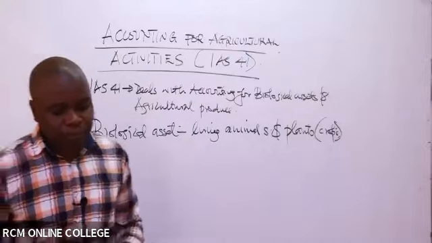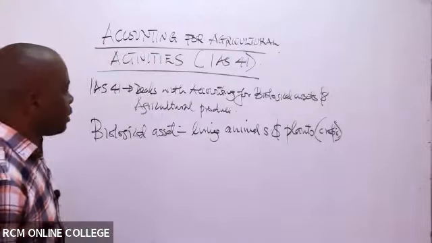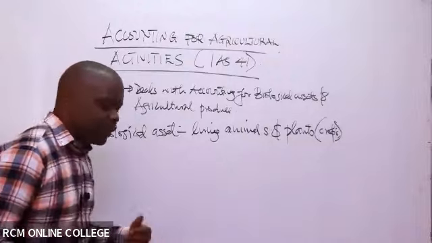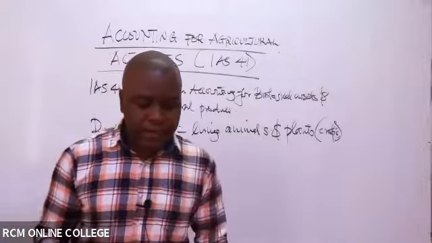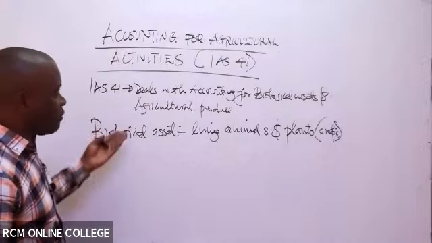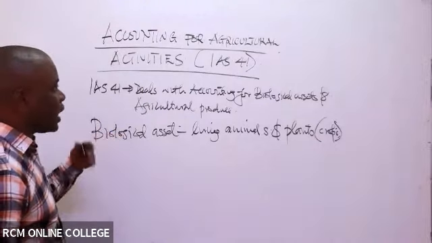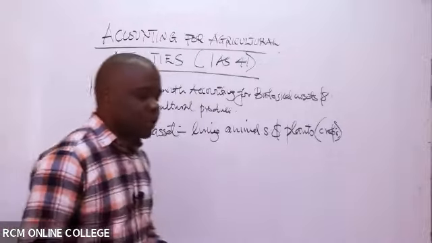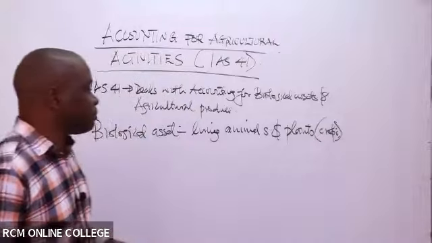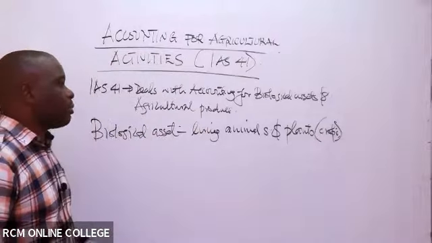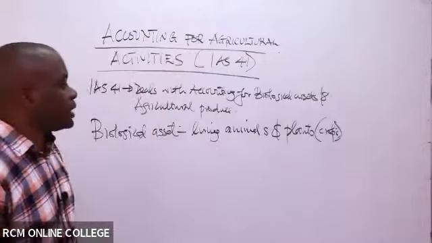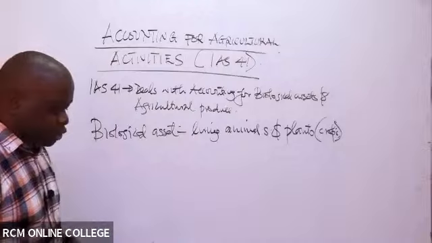We can recognize a biological asset if we can determine that the owner of the farm, or the person involved in agricultural activities, is actually able to control this particular kind of asset. If he can control it, then we can determine it to be a biological asset.